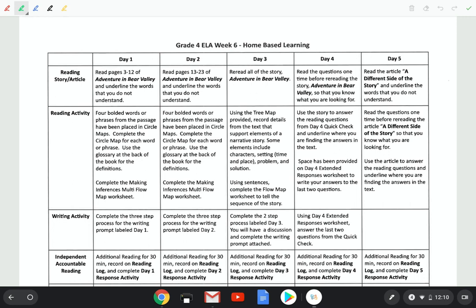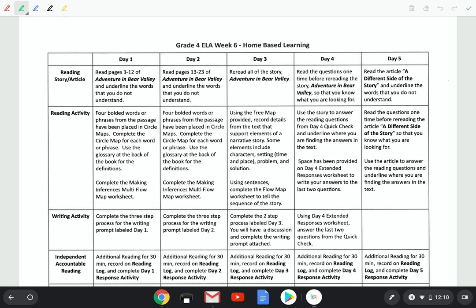checking for. Okay, so I am giving you the choice of not doing some of the tasks. And the reason why is because besides the packet, we're going to begin reading the novel Wonder. Remember that one? So we're going to begin reading that one novel, and then with the novel, you are going to be doing a couple of tasks that would go with the reading of that novel, okay? And so because of that, I am giving you the choice to not do some parts of the packet, okay? You're welcome to do them if you really want to complete them. You can go ahead and do the whole thing, but I am giving you the choice of leaving out a few of the tasks, okay?